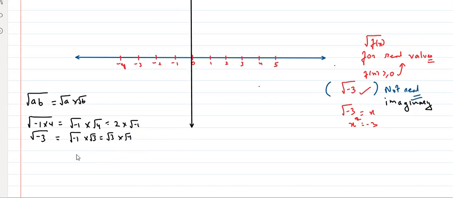So can I say that if I'm having any number minus a, it can be written as root -1 into root a? Yes or no? Right? Which can also be written as root a into root -1.